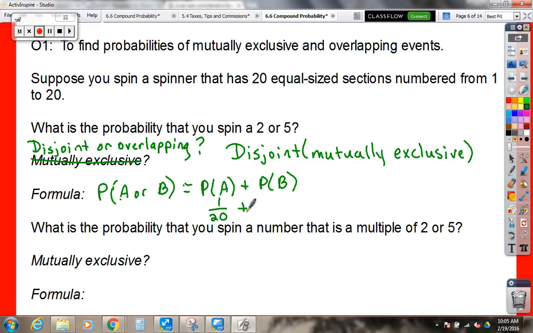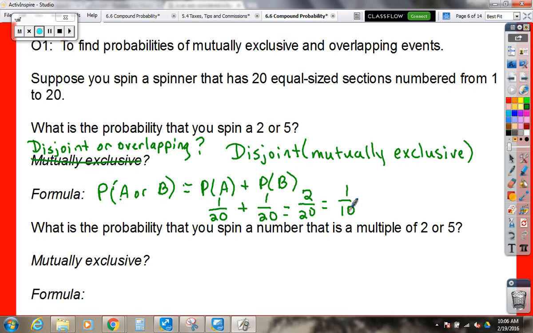Olivia, what's the probability that we're going to spin just a 5? How many 5s are there on our spinner? Imagine a spinner from 1 to 20. Don't overthink this. It's not a trick question. One, just one. So our probability, again, is 1 out of 20. So adding those two probabilities together, we get 2 out of 20, which reduces to what? 1 over 10. Good.